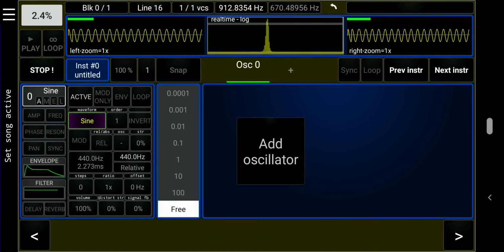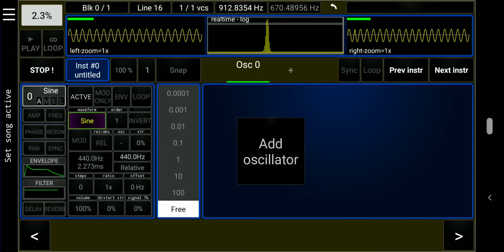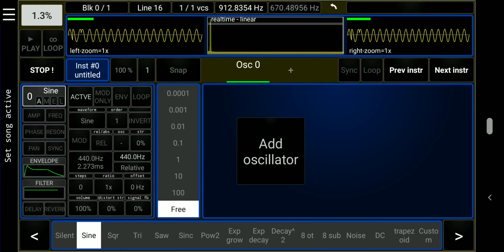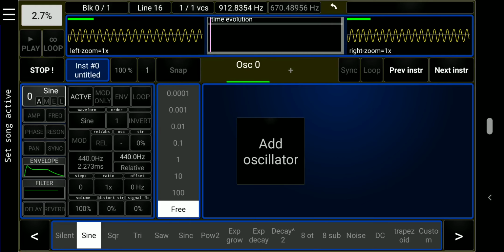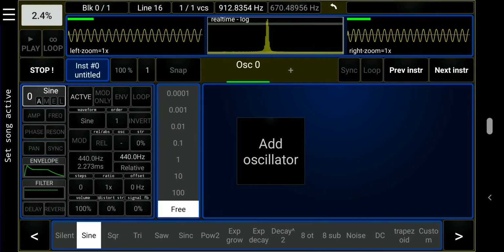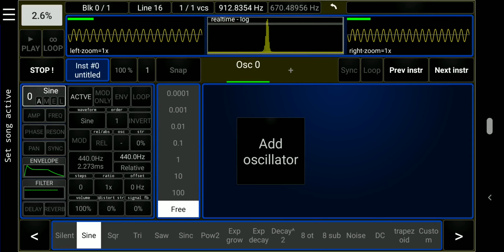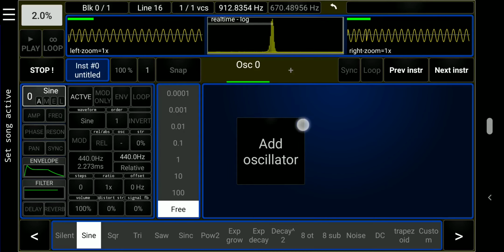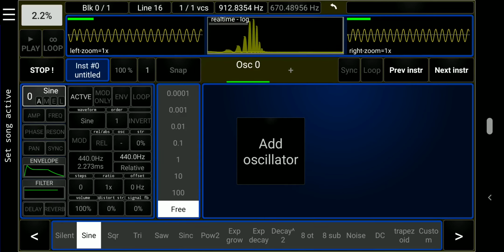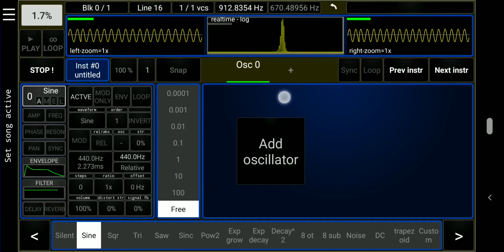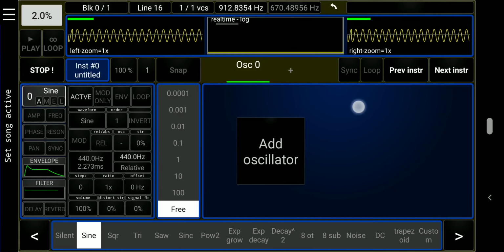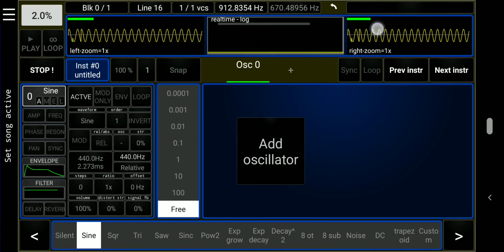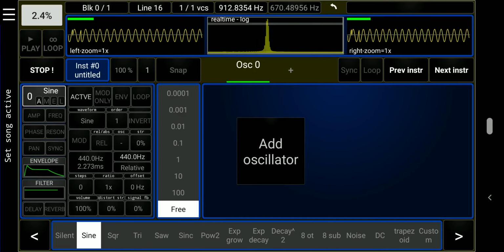In the middle, we have a log frequency spectrum. If we tap it, we get a linear frequency spectrum, and again to get a time evolution of the frequency spectrum. Let's tap again to go back to the log spectrum. We can also tap and hold and drag downwards to zoom in horizontally. Dragging left and right will scroll to the left and right. Sliding up will zoom out again.